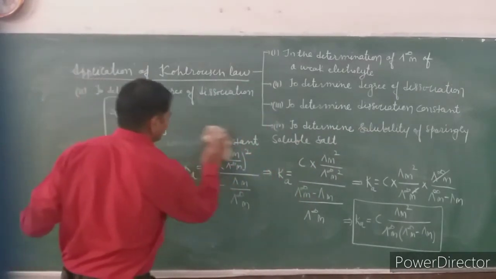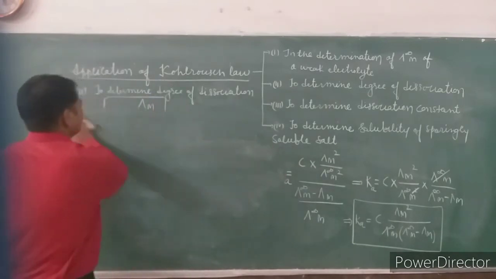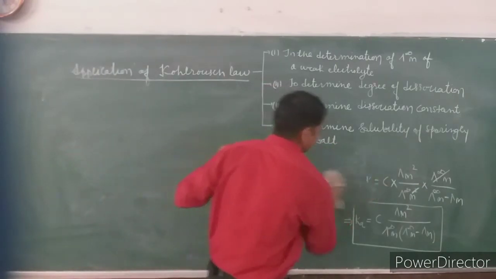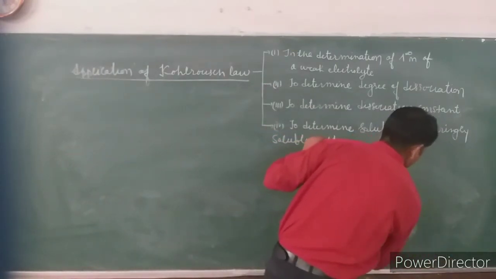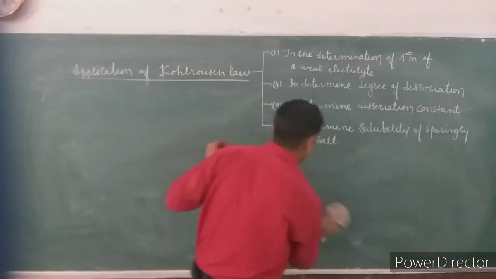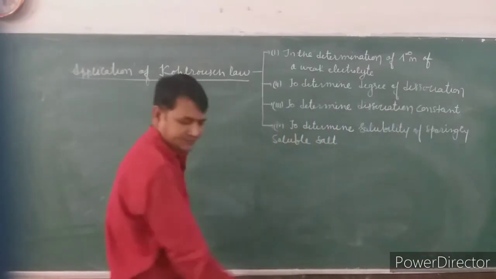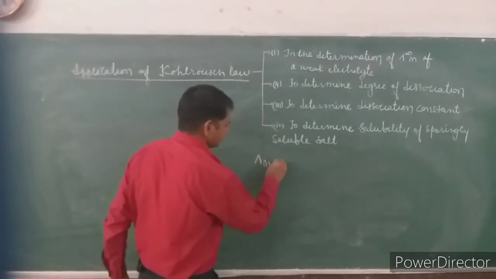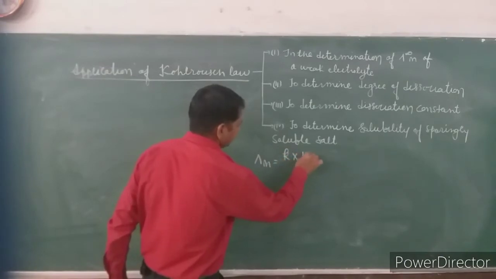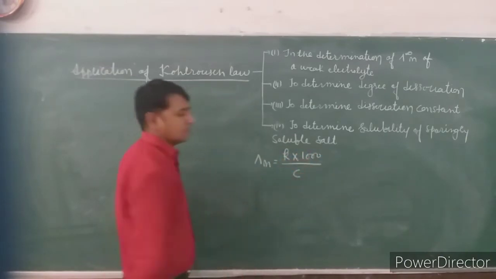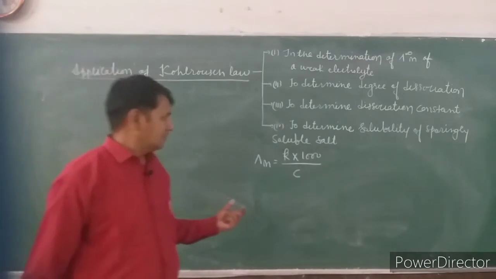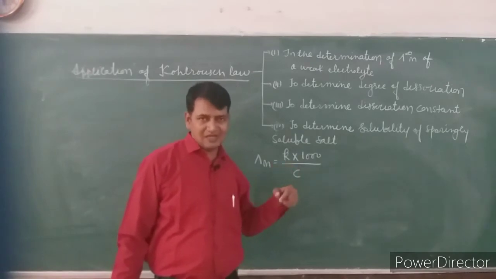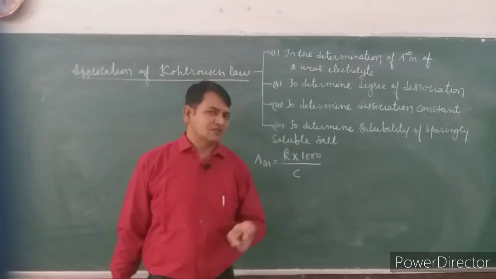To explain the last application, solubility of a sparingly soluble salt, we have to consider the relation between lambda m and concentration. We know that lambda m is equal to kappa into 1000 upon C, where C is the concentration. And we know that solubility is also a part of concentration. It means we can replace concentration by the term solubility.